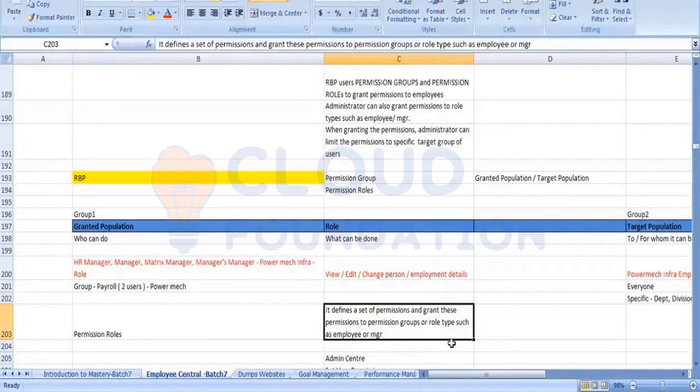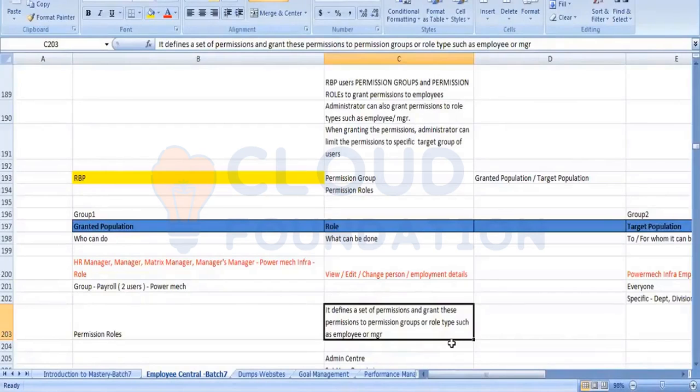In simple terms, payroll is one department and PMS is different. Whatever requirement they have, we have to give a permission role for that department. Suppose if a payroll person, why does he need permission for recruitment?